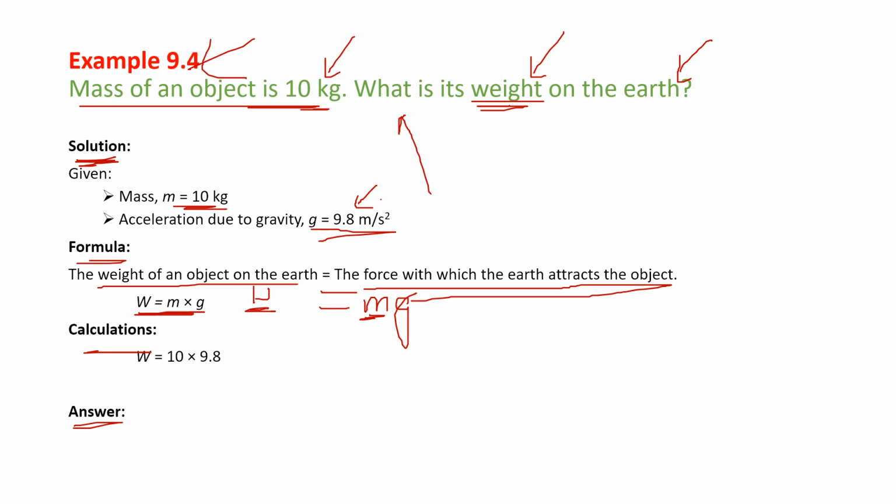Just substitute them, calculation substitution. The mass of the object is given, 10 kg. And gravity is given, 9.8 meter per second square. Substitute: weight is equal to 98. What is the unit of weight? Not kgs. Remember, the SI unit of weight is newtons, so it is 98 newtons. So the answer is the weight of the object is 98 newtons. Be careful about the unit. I'm just stressing again and again.